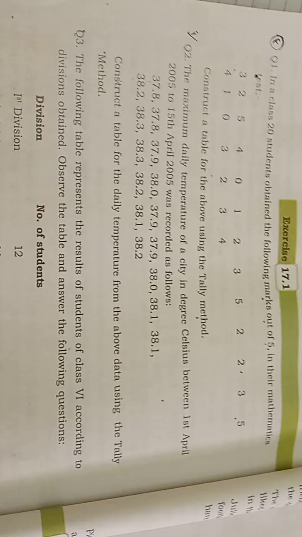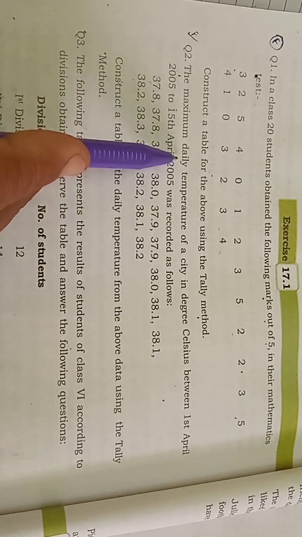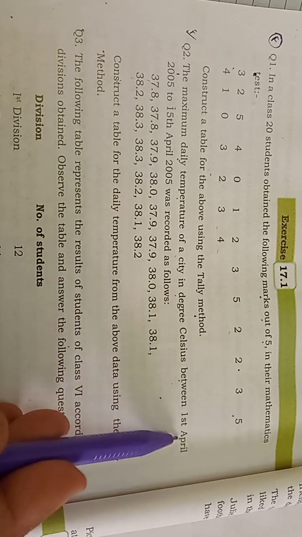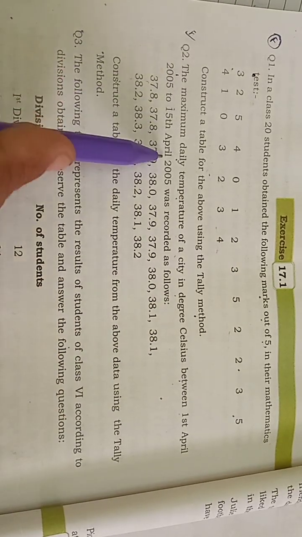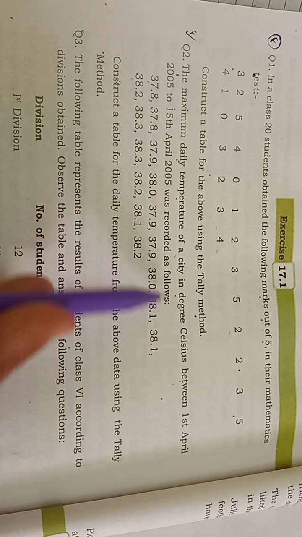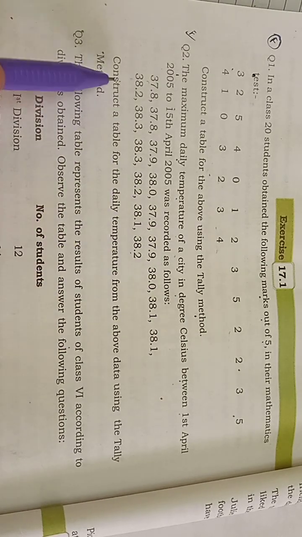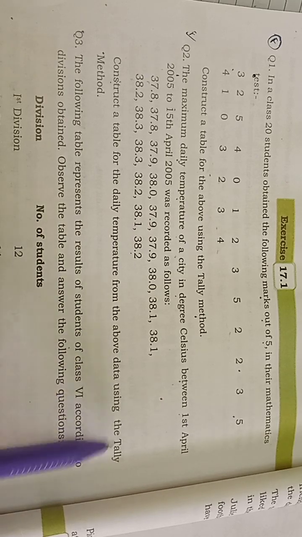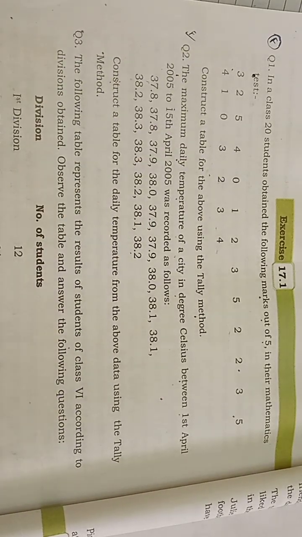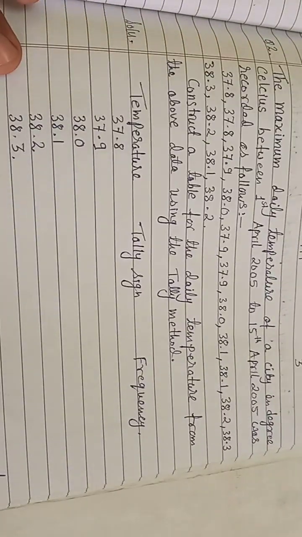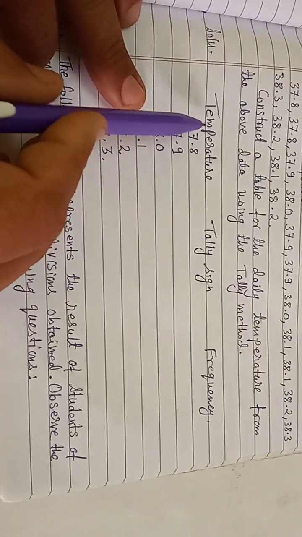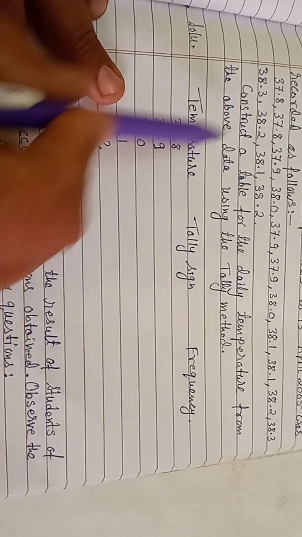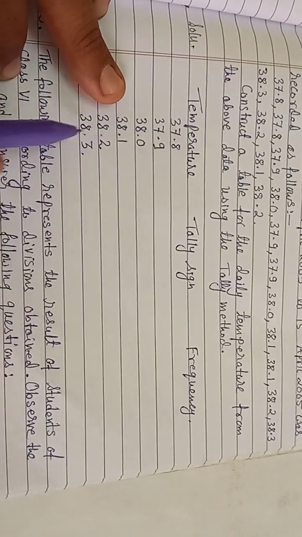Is it clear? Now see question number 2. The maximum daily temperature of a city in degrees Celsius between 1st April 2005 to 15th April 2005 was recorded as follows. The temperature is given. Construct a table for the daily temperature from the above data using the tally method. Similar to the first question, we have to draw a tally method. What are the 3 things? Temperature, tally sign and frequency. Write the given distribution in ascending order.